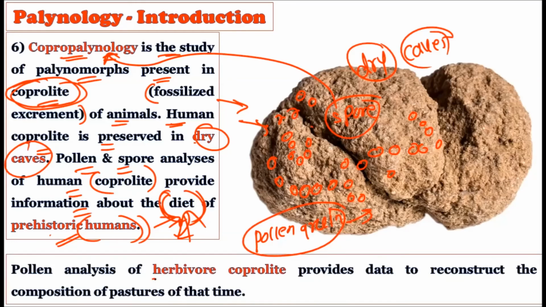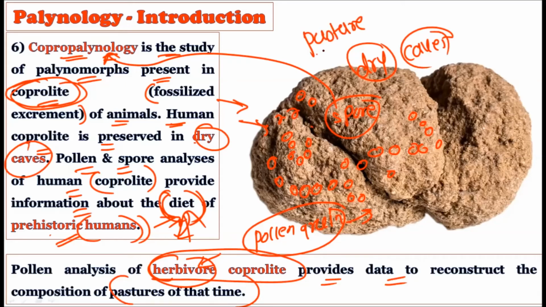See, the pollen analysis of the herbivore coprolite. If the coprolite belongs to a herbivore, it will provide the data to reconstruct the composition of the pastures at that time. That is, which kinds of grounds were there and which kinds of plants were present on this ground. This can be understood if you study the coprolite of the herbivores.